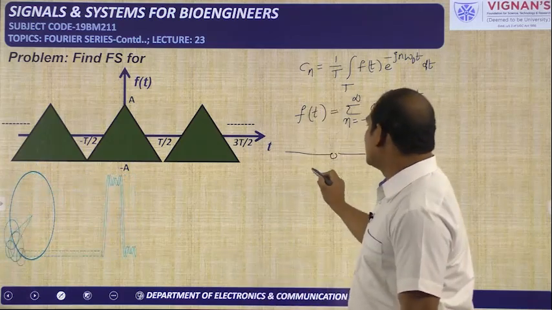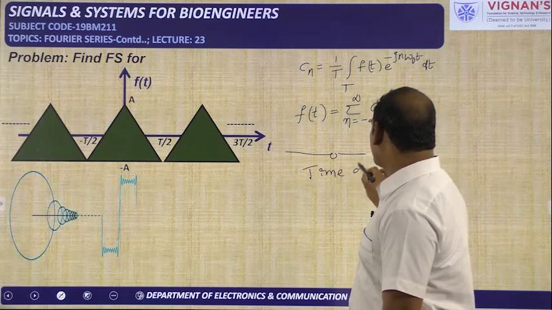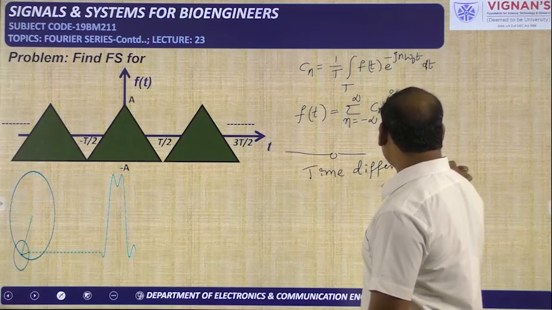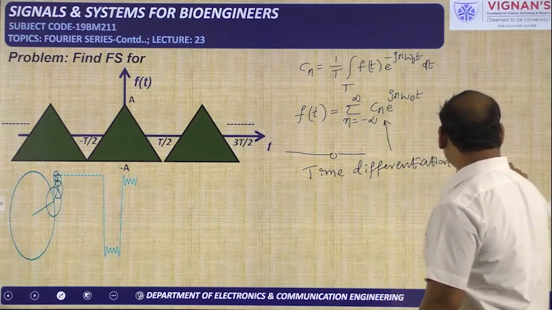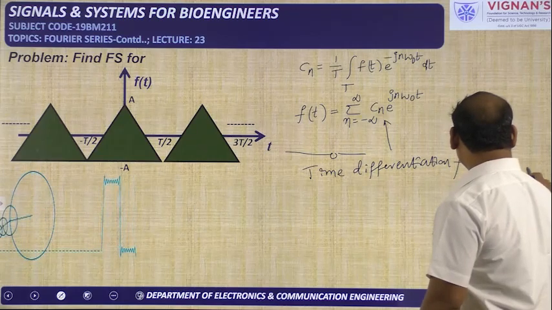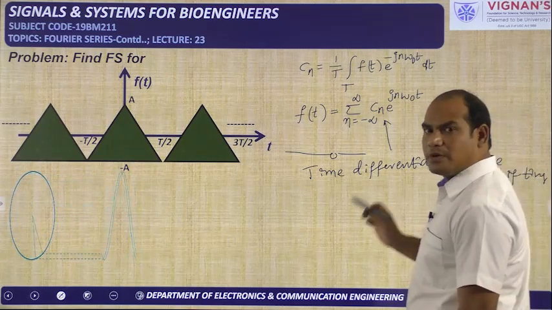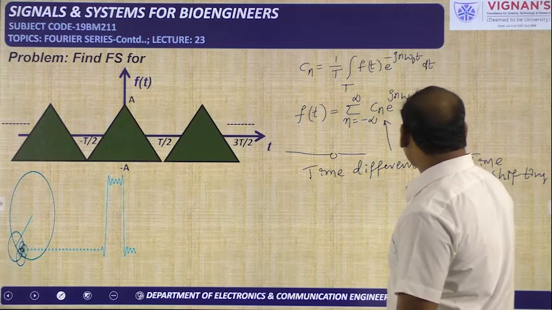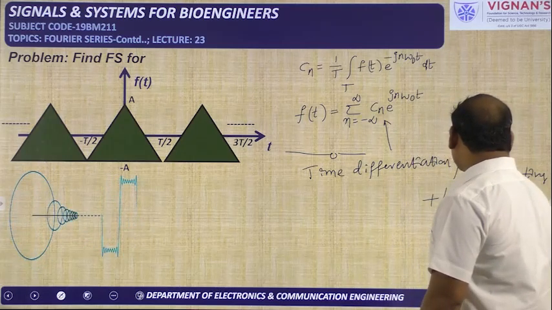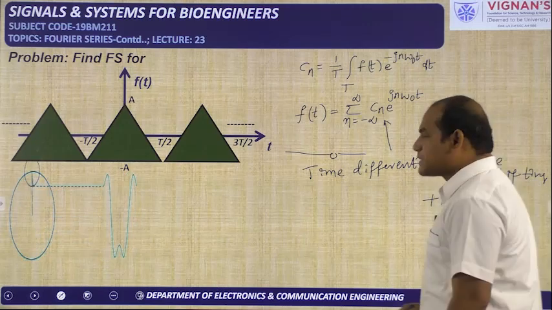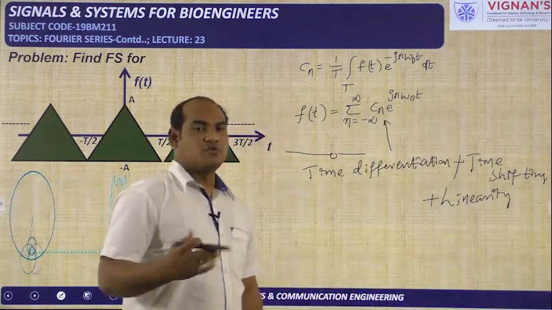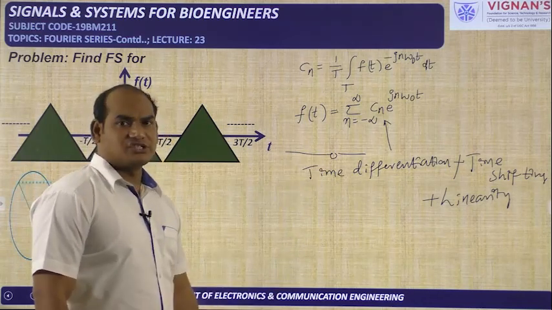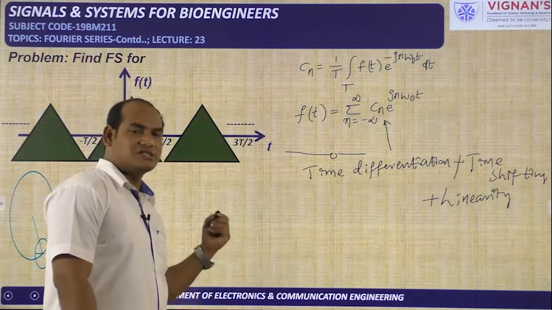That means we can use the time differentiation property and the time shifting property. By using these two properties of the Fourier series, we can solve this particular problem. Internally we are also using the linearity property. So solving this problem involves several properties of the Fourier series, like the linearity property, the time shifting property, and the time differentiation property. By using all these properties, we can solve this problem.